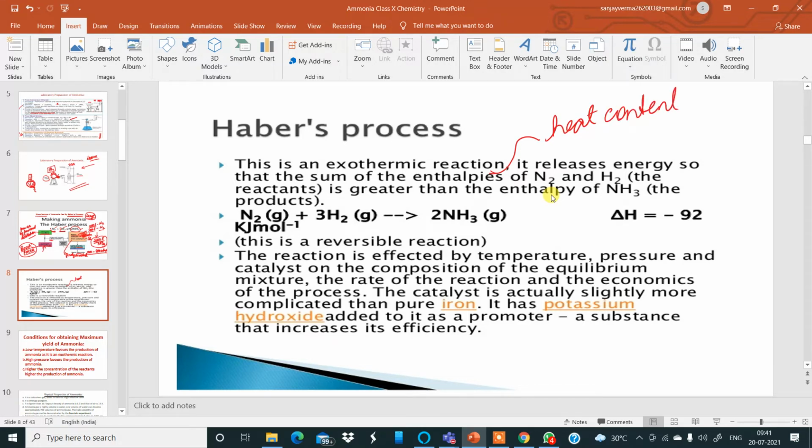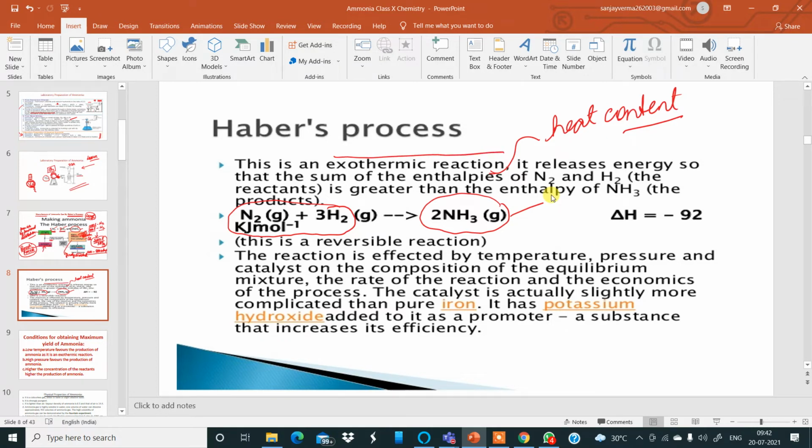Some of you may have a body with high temperature, somebody must have a body with low temperature. So the amount of heat content is measured in enthalpy. That is not important this year, but I'm just mentioning it here. In an exothermic reaction, the heat energy is given out. That means the heat energy which is given out after ammonia is formed is higher than the heat energy which is given to the combining nitrogen and hydrogen gases. That is why it is an exothermic reaction, which you must remember.